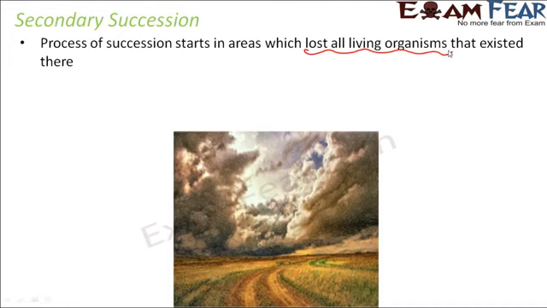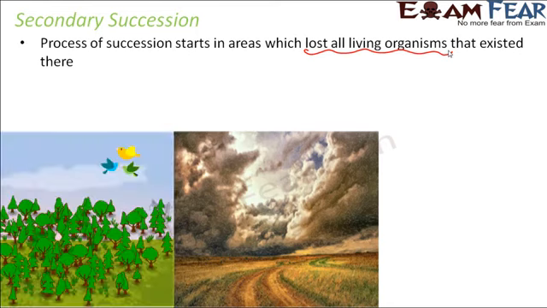This loss could have happened due to natural disturbances like fire, flood or some natural calamity, or it can also happen due to human activities, for example deforestation or fire again, which is human induced. Any of these activities can make that place lose all its organisms, and after that, over a long period of time, when the same region gets back living organisms, that process is known as secondary succession.